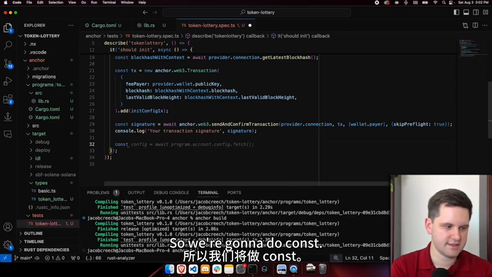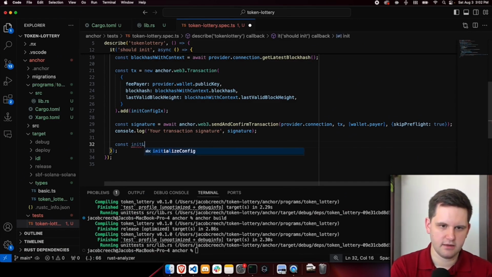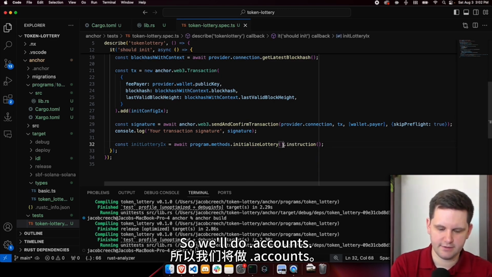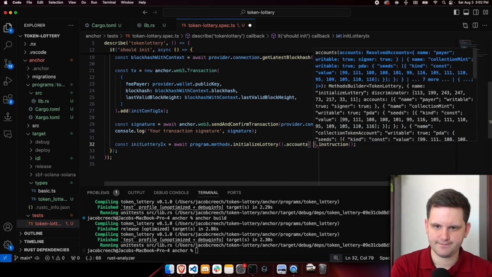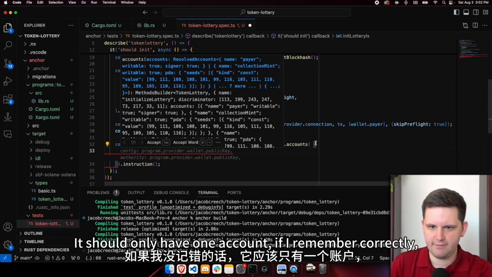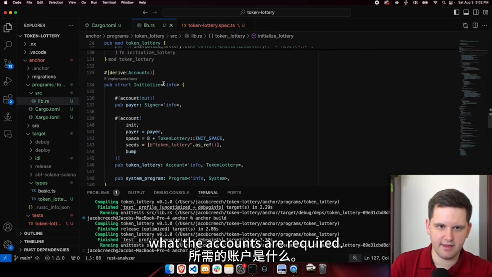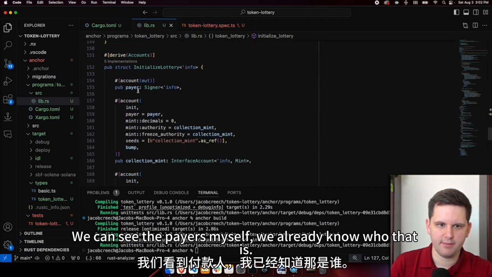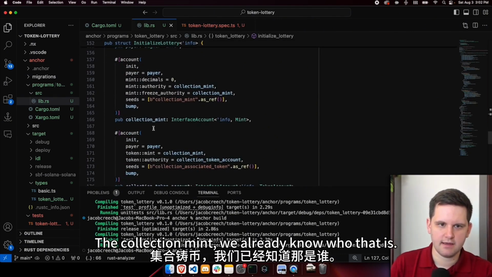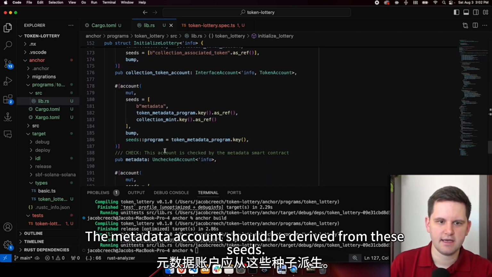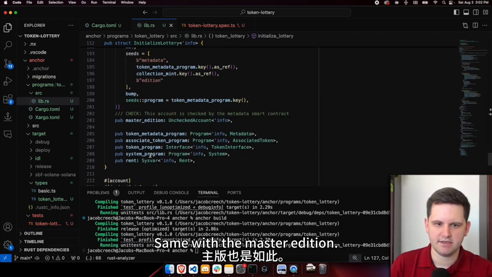So we're going to do const. This is going to be a init lottery ix. It's going to have some accounts. So this is not everything. So we'll do dot accounts. It should only have one account, if I remember correctly, because what we can do is we can actually check what the accounts are required. We can see the pair is myself. We already know who that is. The collection mint, we already know who that is. Collection token, we already know who that is. The metadata account should be derived from these seeds. Same with the master edition.